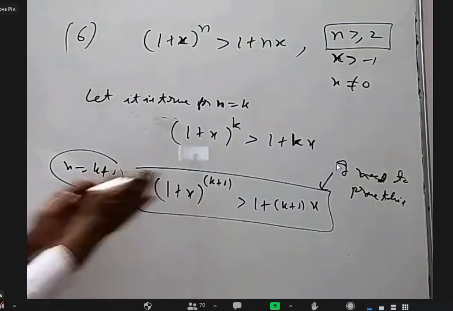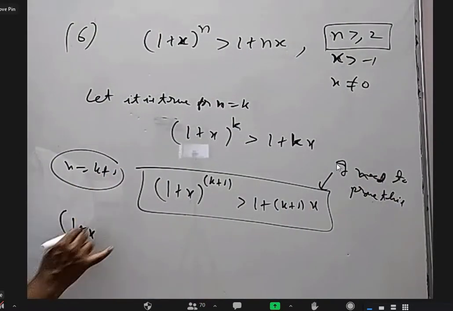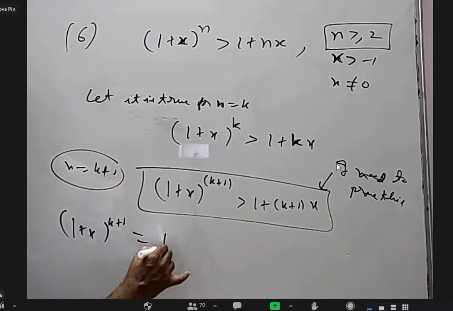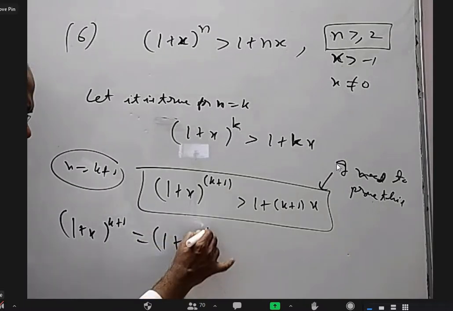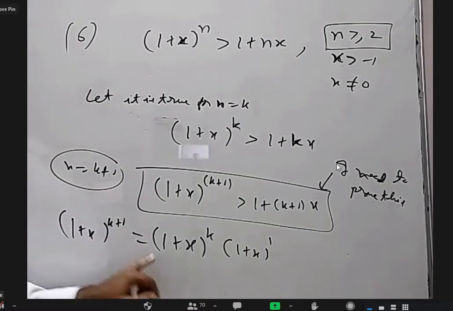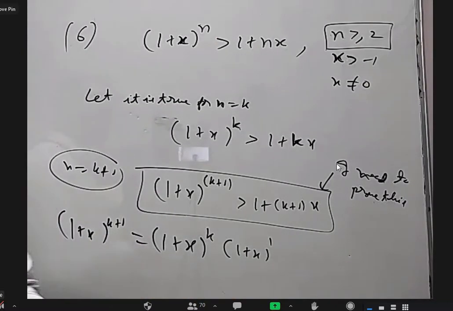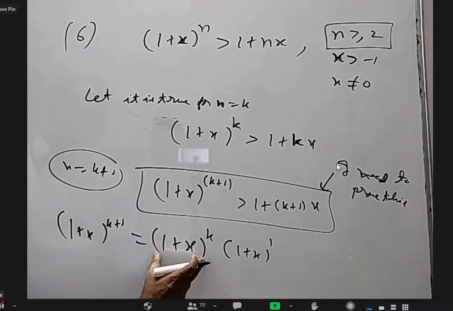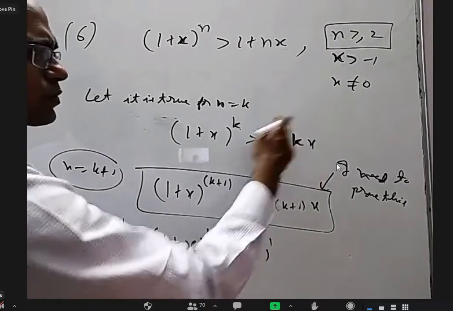Okay. Now I'm going to start with LHS. (1 plus x) whole power k plus 1. I can write (1 plus x) whole power k into (1 plus x) whole power 1. a power m plus n is a power m into a power n, right? Now, this (1 plus x) whole power k I can replace with 1 plus kx.